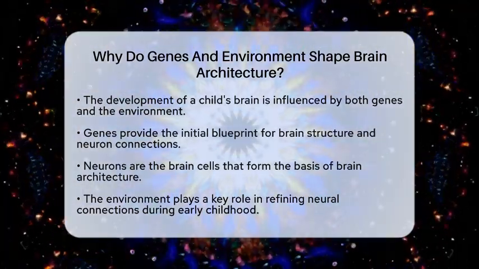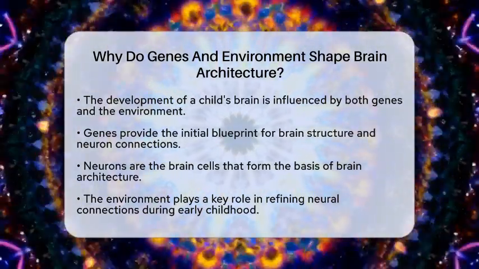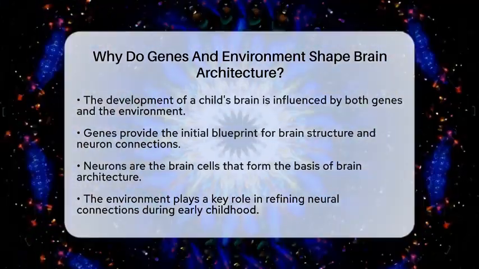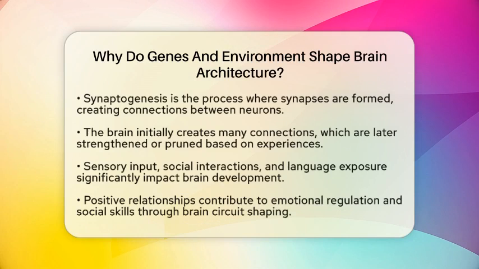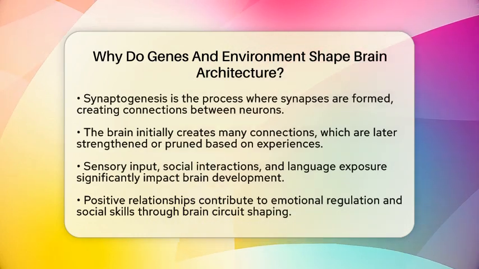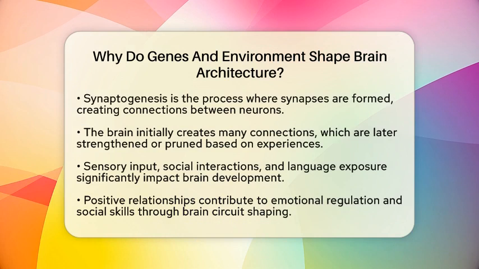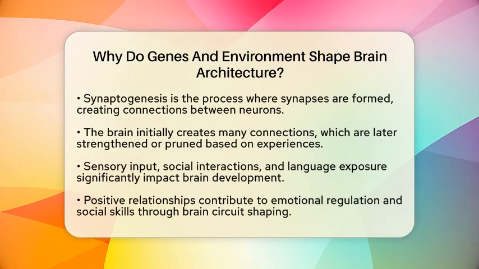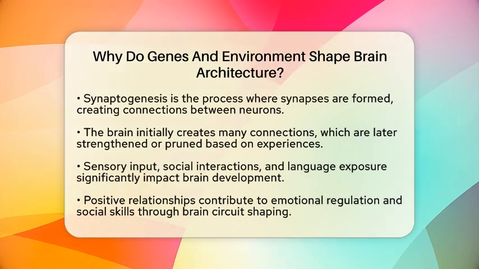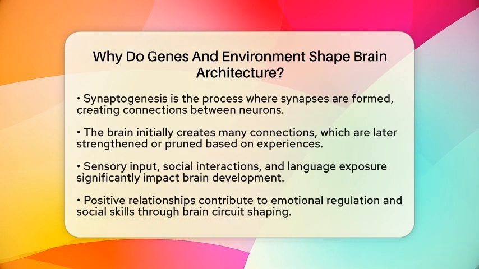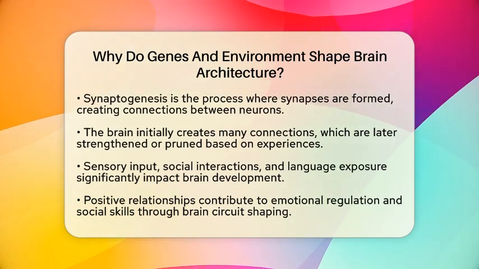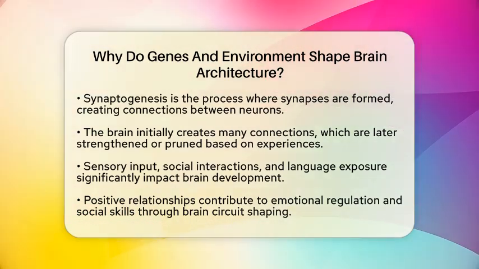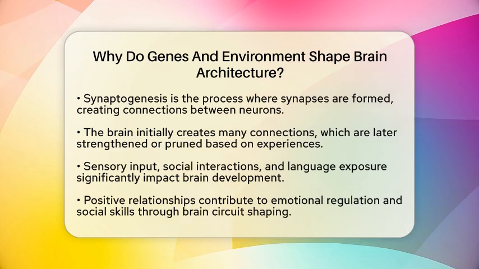During early childhood, a process called synaptogenesis occurs. This is when synapses, or connections between neurons, are formed. Initially, the brain produces an abundance of these connections. As children interact with their surroundings, experiences help strengthen the connections that are useful while pruning away those that are less used. This makes the brain's networks more efficient and specialized.